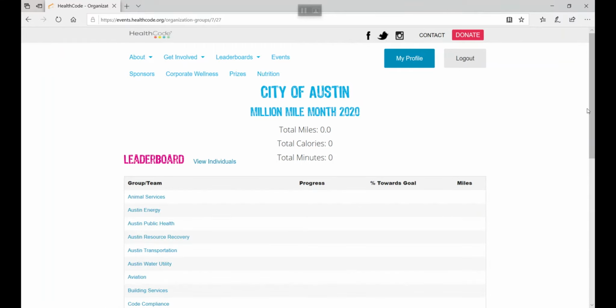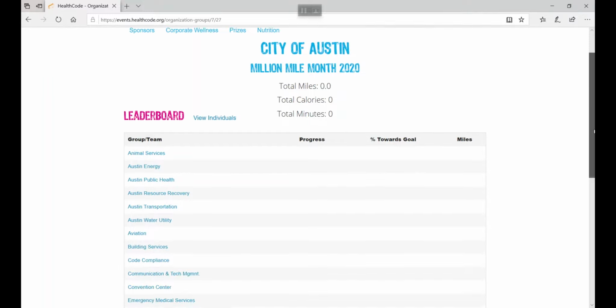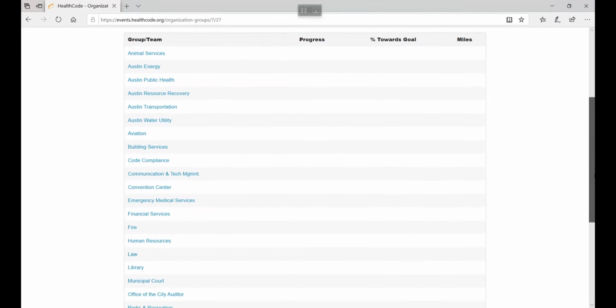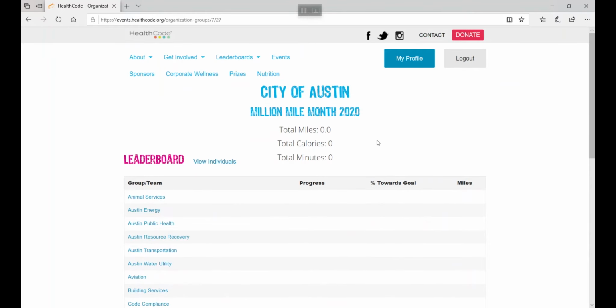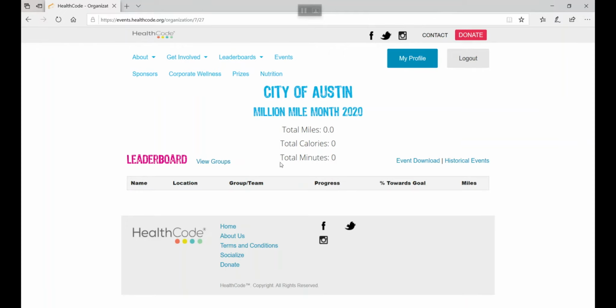If you want to know more about groups, send us an email, but you can set up groups for whatever works for your organization. In this case, it's by department. Some, it's by the location, like Keller Williams. And for others, it's going to be by maybe something cool, by names, or even, hey, our alumni, our faculty, and our students if you're a university. But let's see what it will look like.